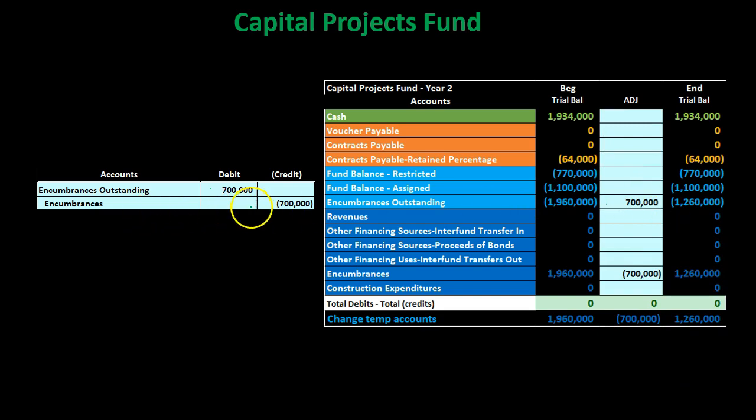And then the other side, it's going to go to encumbrances. Again, this one looks a little bit funny, of course, because it looks kind of like an expense, and expenses only go up, and now we're making it go down, which is kind of funny. But it's more like a clearing account, because it's a holding account until we can record the expense. So there we have that. We've decreased it here. We're not done with the job. We still have encumbrances outstanding. We still have progress billing due as we make this construction project.